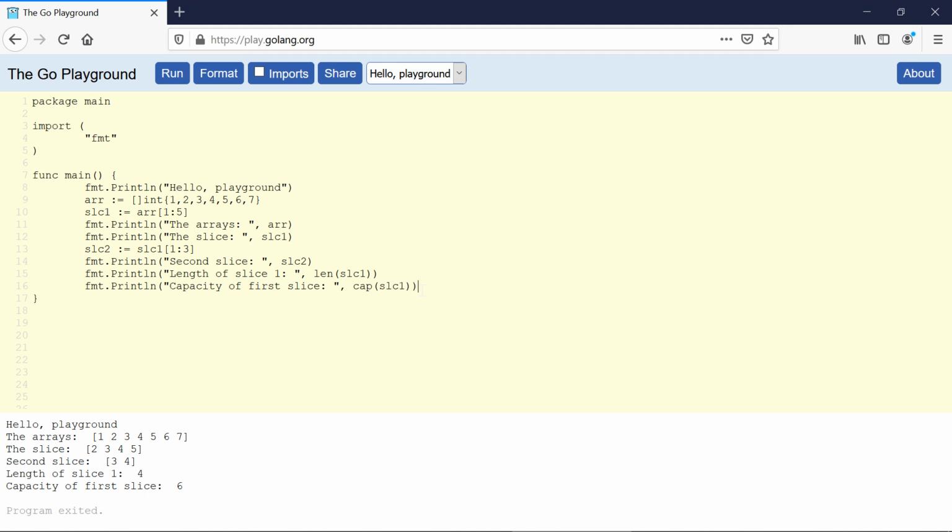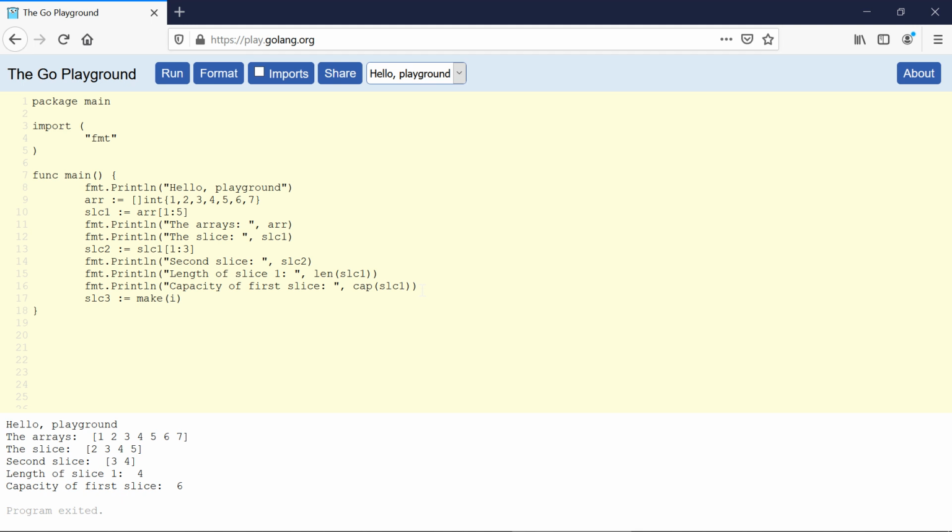Now we have seen the two ways in which we can declare the slices. Now there is a third method as well. We can use the make function in Golang. So this is the built-in function we have. So let me create the third slice. Then I use this make function, and the make function contains 3 parameters. The first one is the data type of that slice. The second one is the length of the slice, and the third one is the capacity of the slice. The capacity of the slice is optional, so we can even just give the data type and the length, but we will do both.